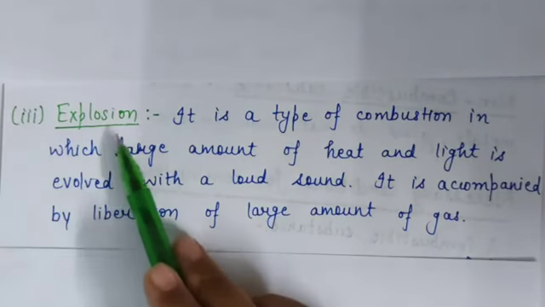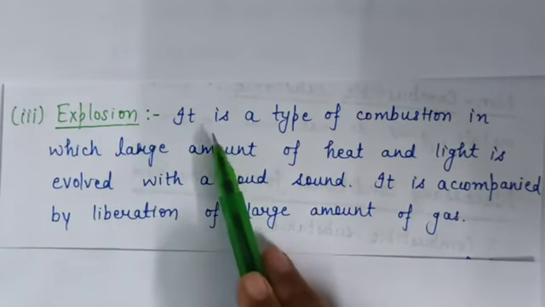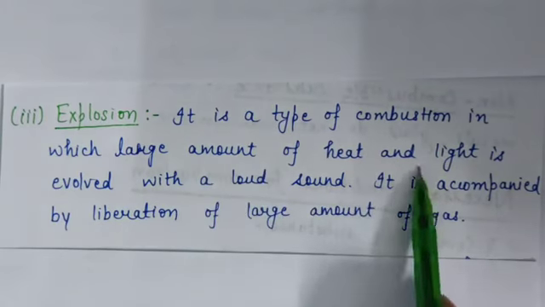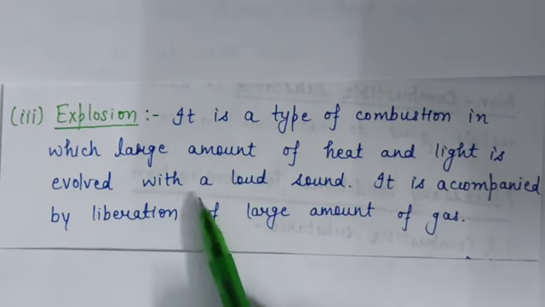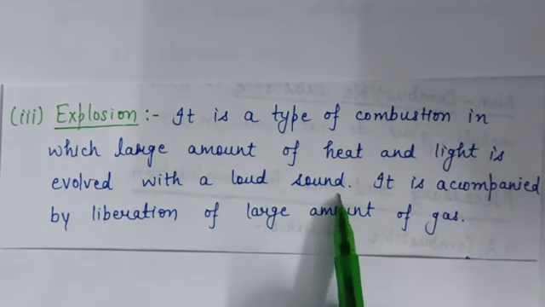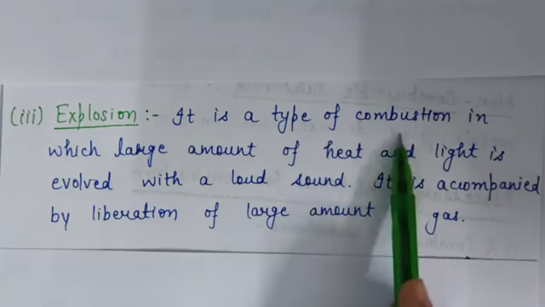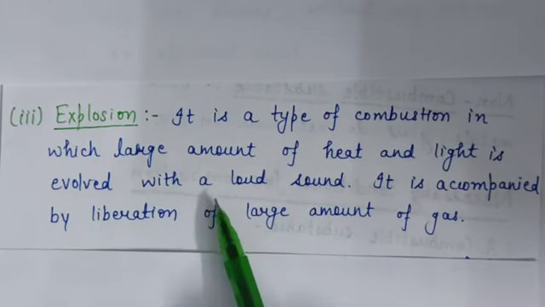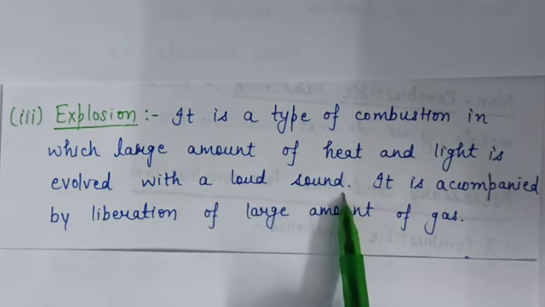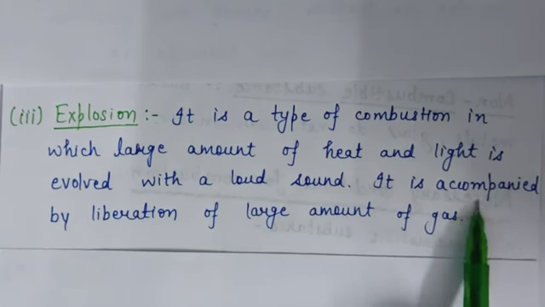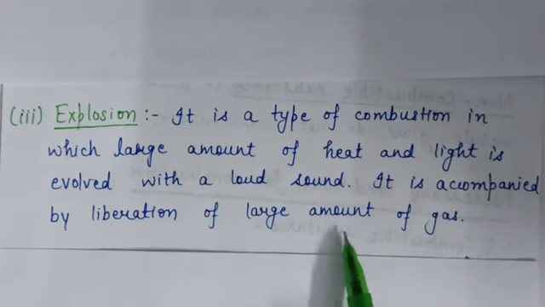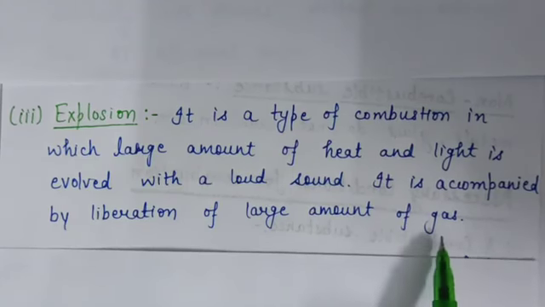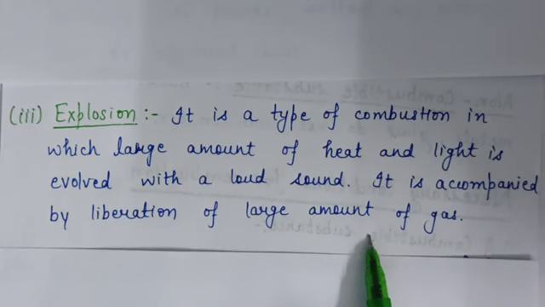Next is explosion. Now, what is explosion? It is a type of combustion in which a large amount of heat and light is evolved with a loud sound. It means that in this type of combustion, a large amount of heat and light is released and a loud sound is also produced. It is accompanied by liberation of a large amount of gas. Means large amounts of gases are also released during this combustion.